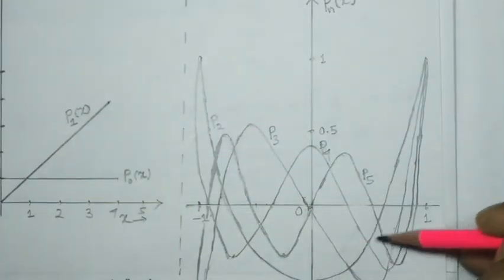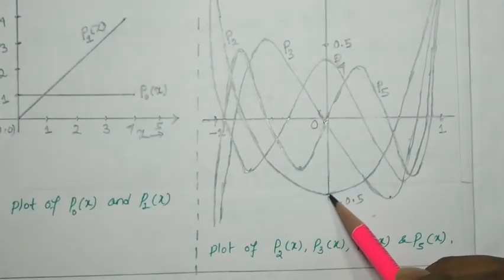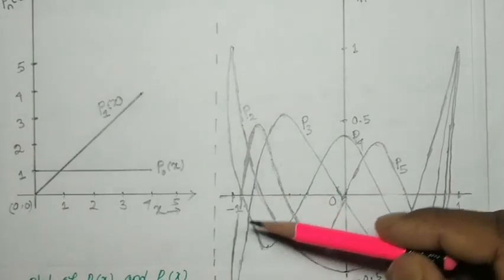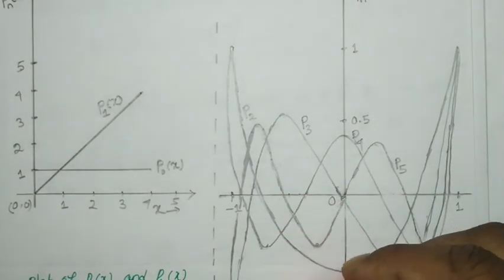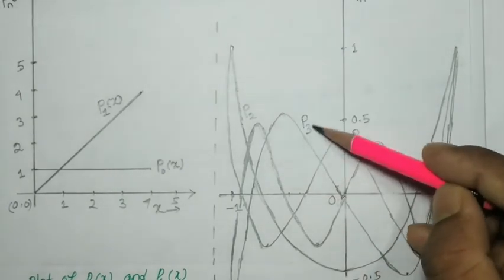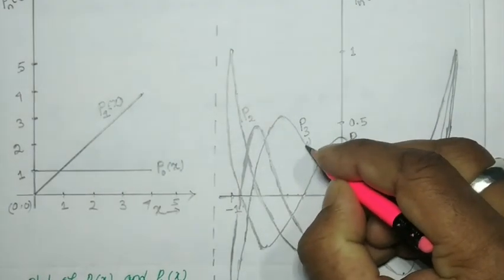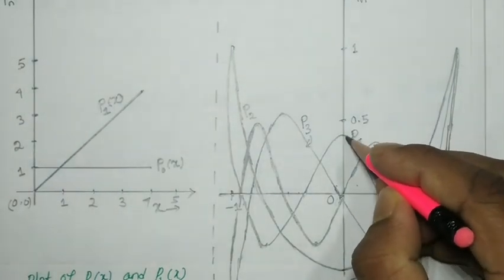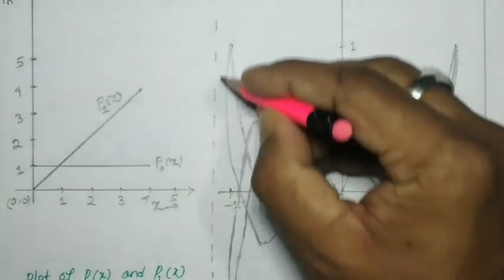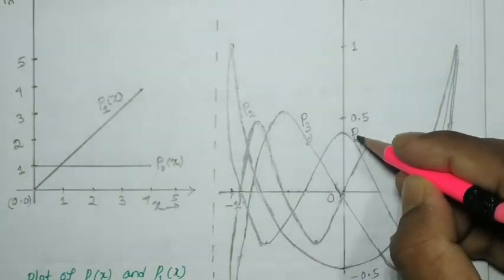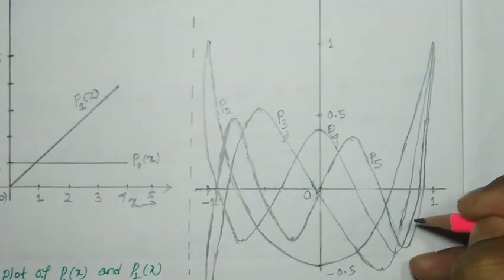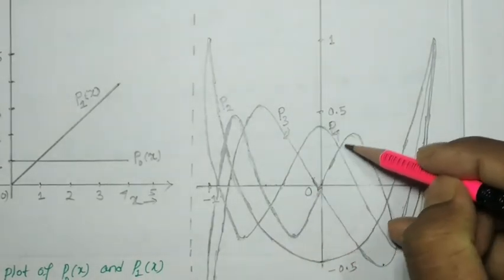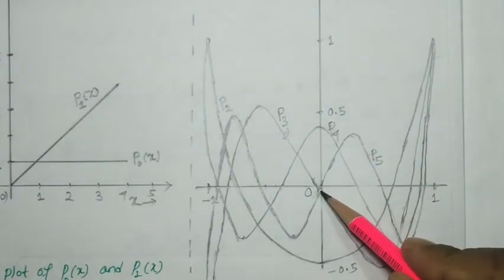P2x will be one type of parabola, and its minima value you can get as minus 0.5, and this is your P3. P3 is this curve. P4 is this curve. P5 is this one. P5, being an odd polynomial, passes through the origin.